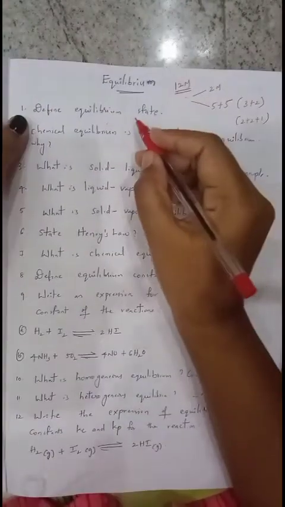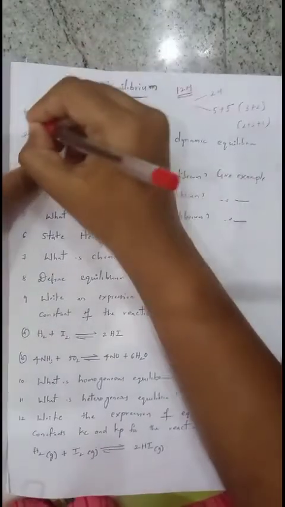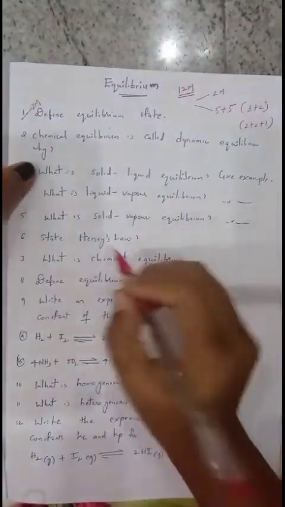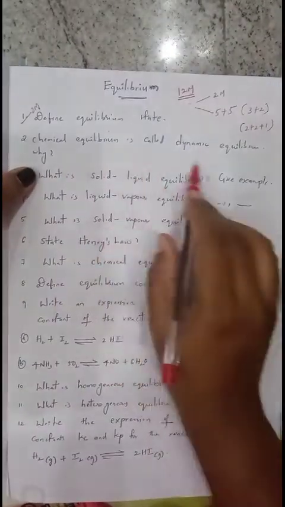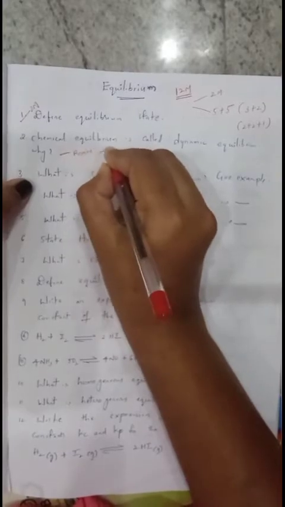You have to define equilibrium state with one example, which is very important for 2 marks. Next, chemical equilibrium is called dynamic equilibrium. Why? The reason behind it is also important for 2 marks.